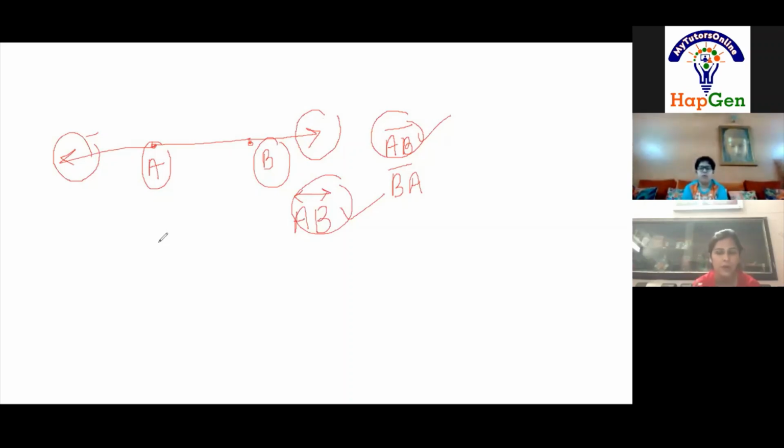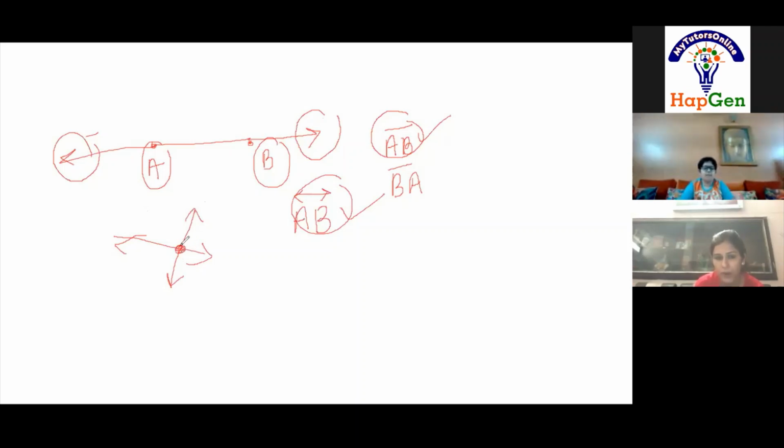Minimum number of lines required for intersection. Ma'am, 2. Minimum 2. Very good. Because if there will be a single line, then there can be no intersection, isn't it? Yes, ma'am. If we have a single line or a single line segment, then there can be no intersection. But if we have 2 line segments, then definitely they can intersect if we want.